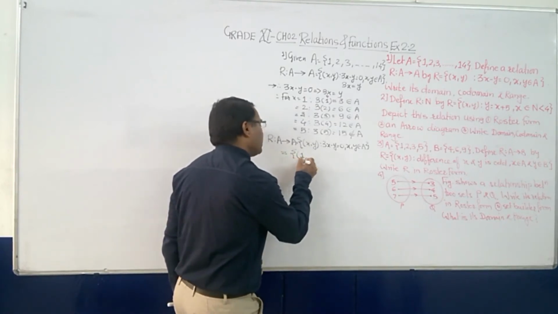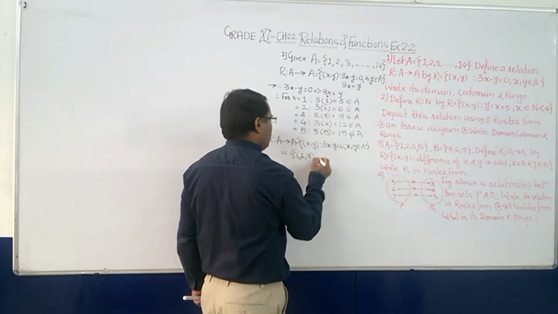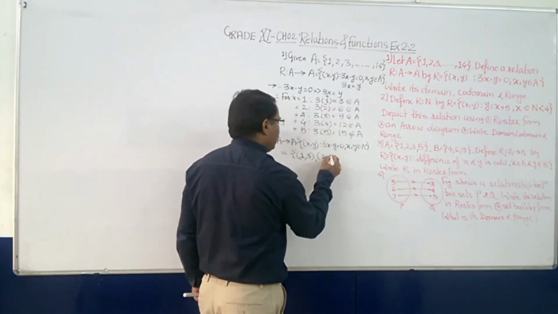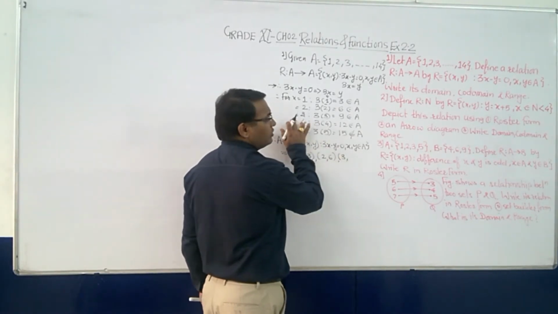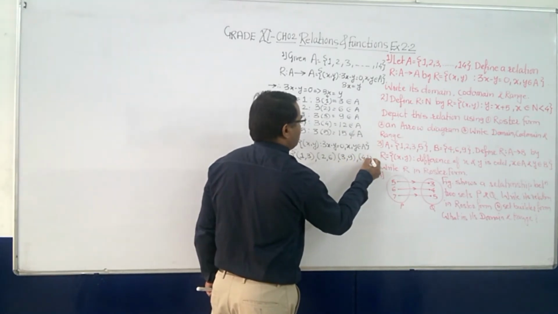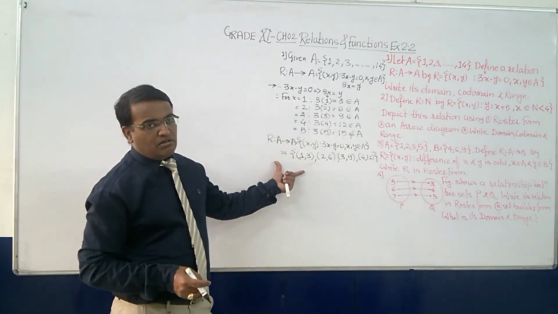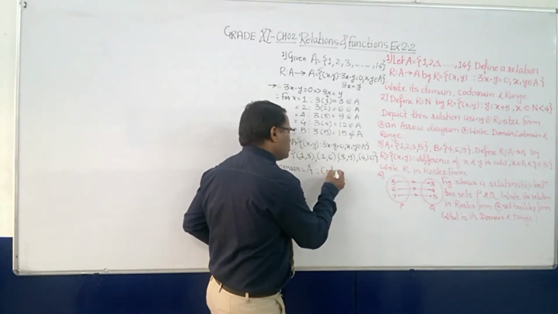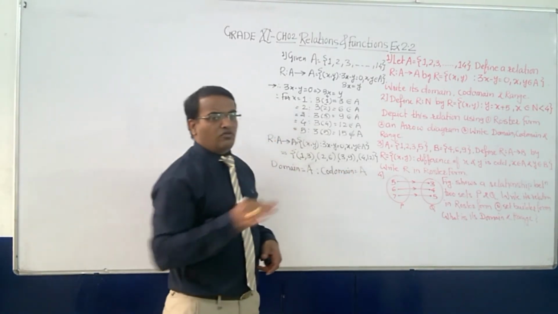So whenever you take x is equal to 1, you will get 3. Whenever you take 2, you will get 6. Whenever you take 3, you will get 9, and 4 3s are 12. These are the elements. Okay. Now codomain is also A only, because it is the set of all elements.